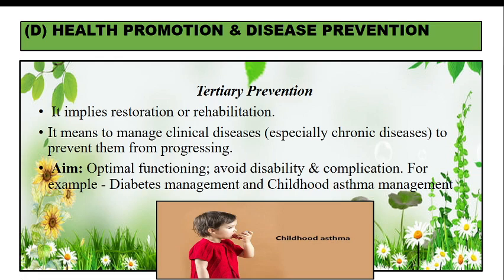For example, suppose the child is a case of sickle cell disease. You do a blood test, the sickling test, and you find out that the child is a case of sickle cell disease. What you want is that the child should not have sickle cell crisis. So, all those steps which can be taken to prevent sickle cell crisis, for example, not going out in the sun, covering himself if going out, taking lot of water, and avoiding places which have less oxygen, for example, high altitudes. The child should not go to places at high altitudes. So, all these are different measures which can be taken to prevent sickle cell crisis. So, that is tertiary prevention.